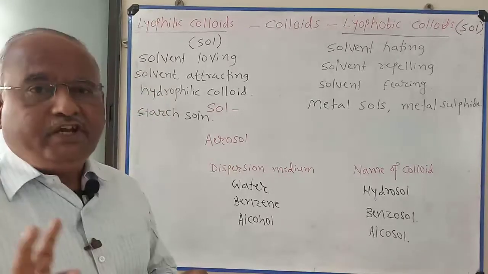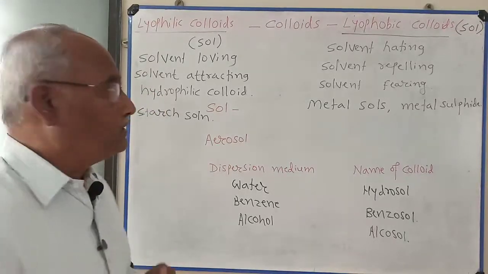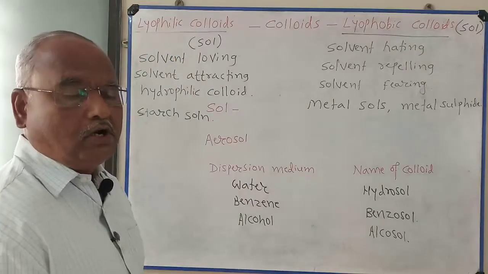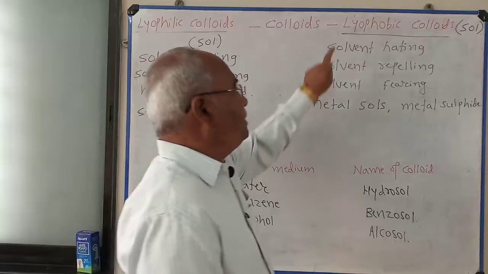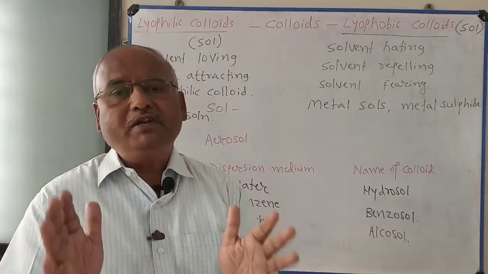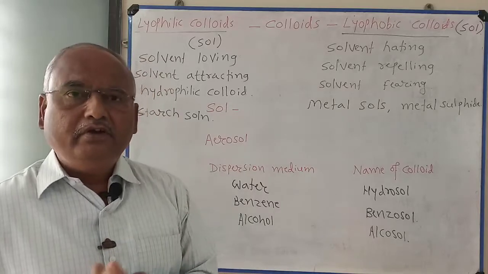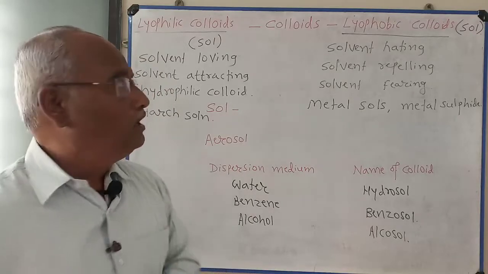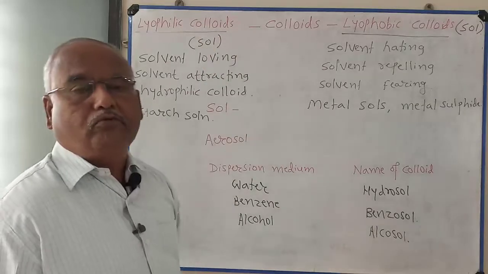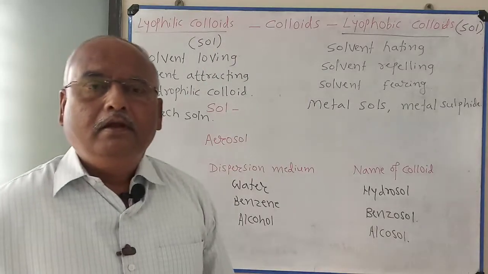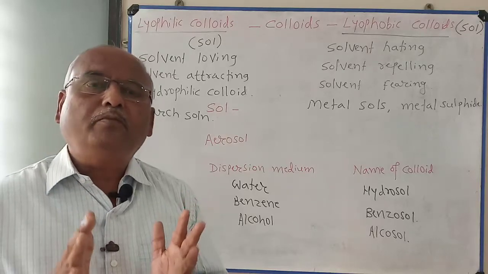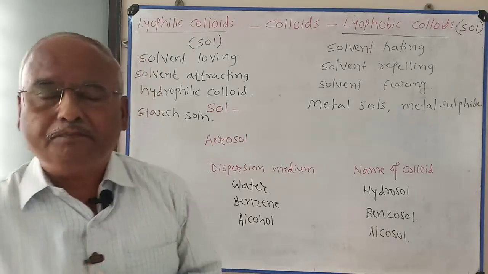So the question is important for 1 mark. Define lyophilic colloid or define lyophobic colloid. Or the question may be asked like this: distinguish between lyophilic colloid and lyophobic colloid. So I am going to explain the points of difference one by one.